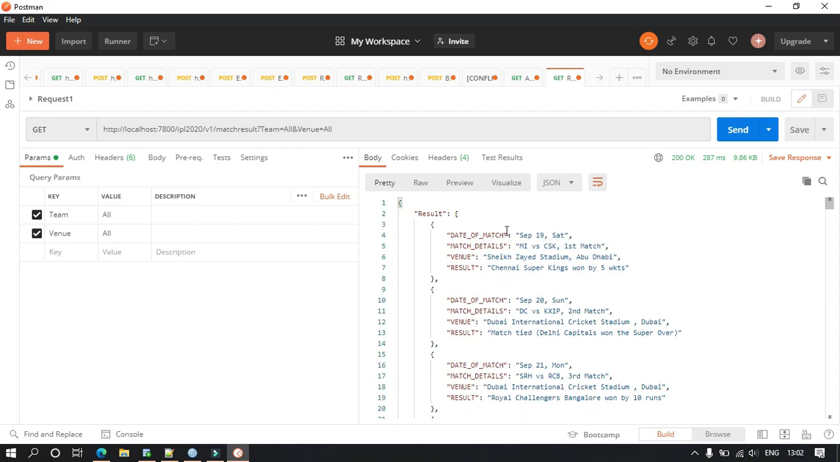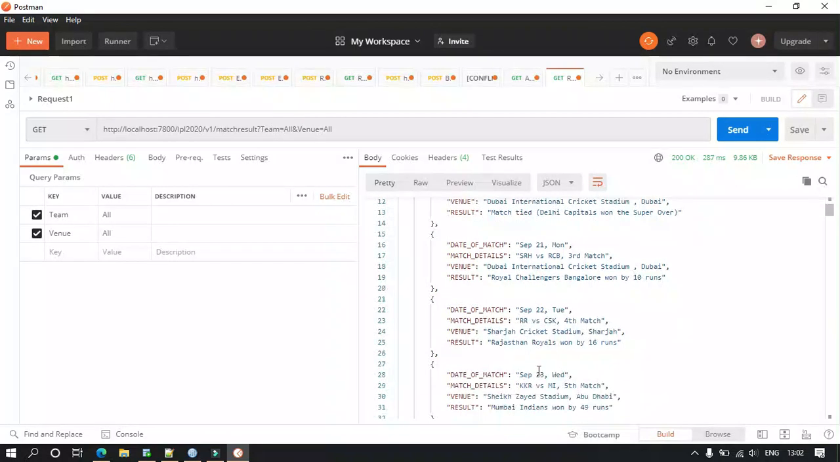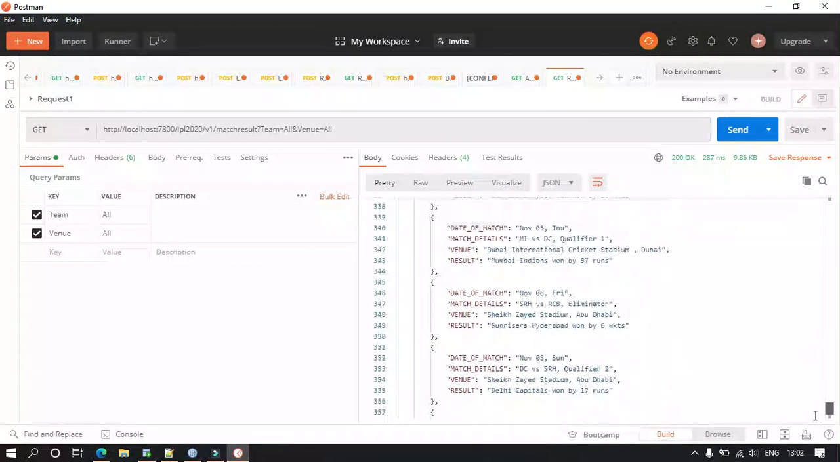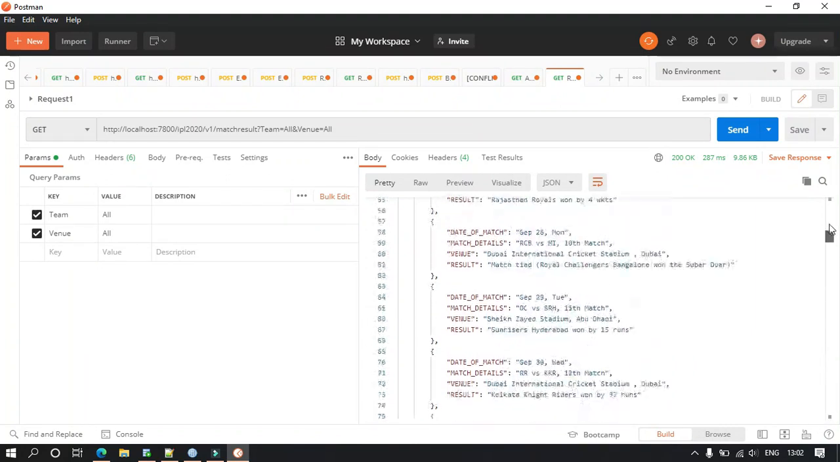See, you can see the result. It was the first match on September 19. It was played between Mumbai Indians and Chennai Super Kings, venue Sheikh Zayed Stadium, and the result was Chennai Super Kings won by 5 wickets. So all the details: this is the second match, third match, fourth match. Every one of the 59-60 match details is present over here.